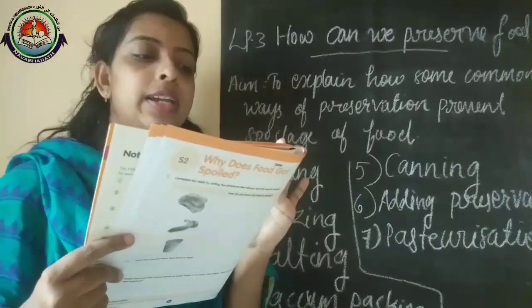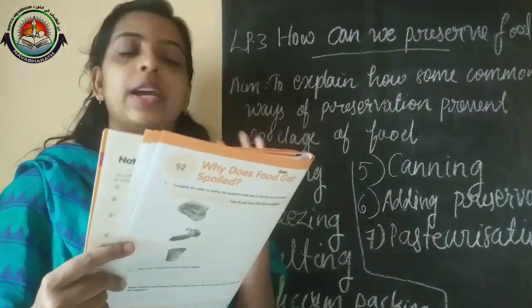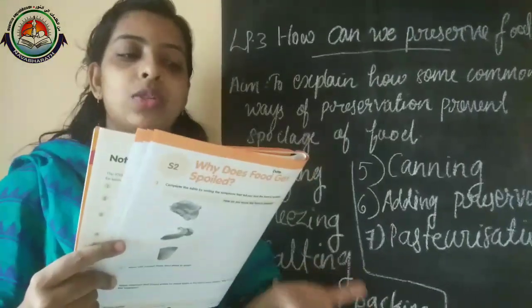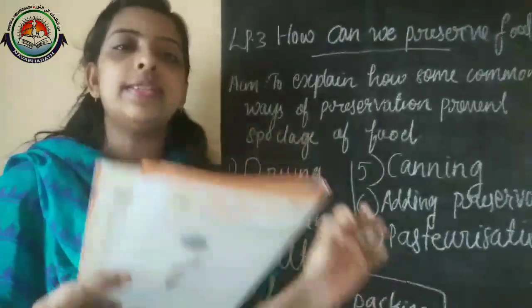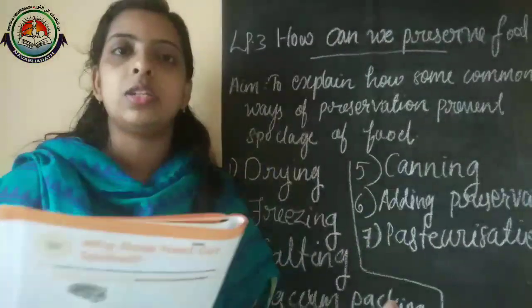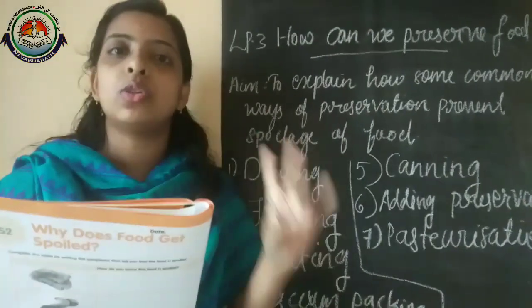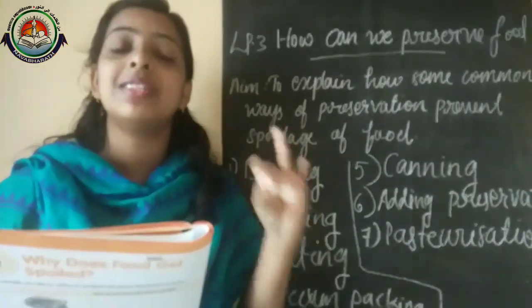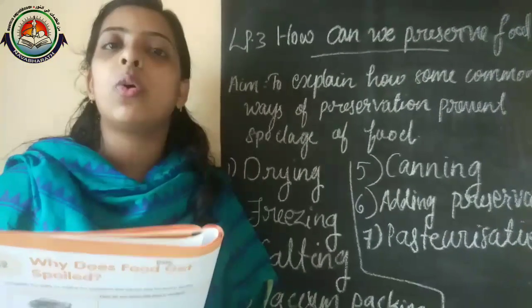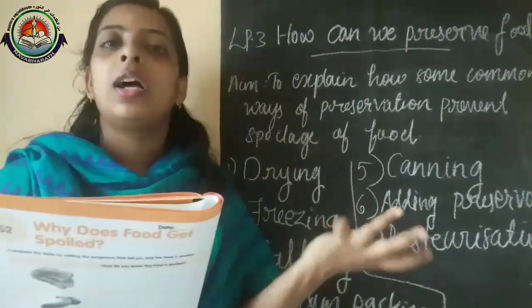That is B, raisins soaked in water and kept outside. Why? Because the raisins are soaked in water, so moisture is there, and kept outside, so air is also present. These are two favorable conditions in which microorganisms can grow.